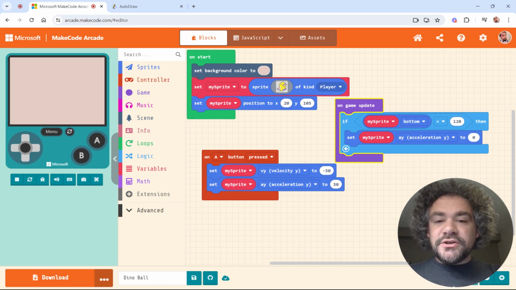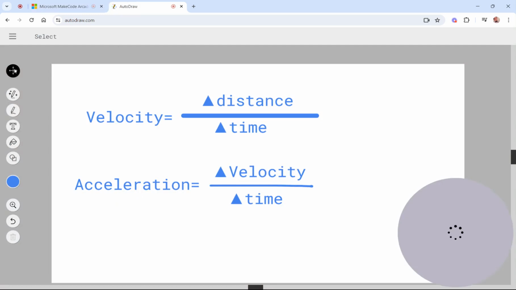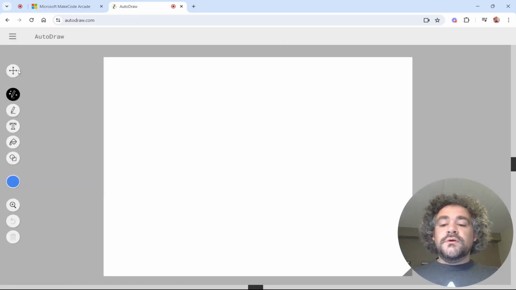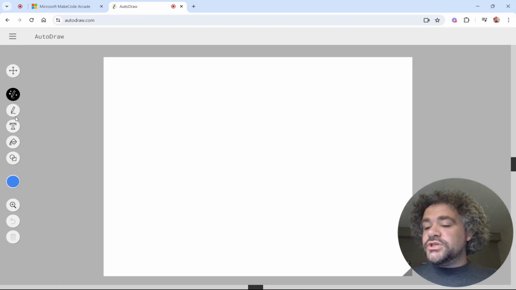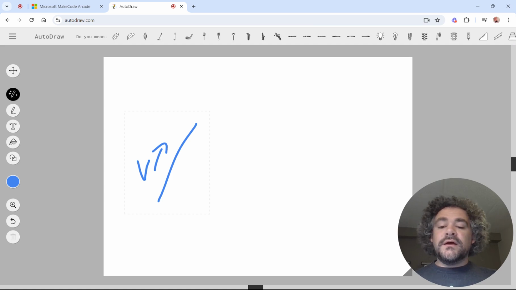All right, before I show you the answer to this, let's talk a little bit more about acceleration and gravity. I'm going to go back to my drawing tools here. When you jump up, or if you throw a ball up in the air, you are giving an object velocity. I'll represent the velocity as a v. If I throw an object up in the air, I'm giving it velocity in that direction. The reason it doesn't go on forever is because of gravity.